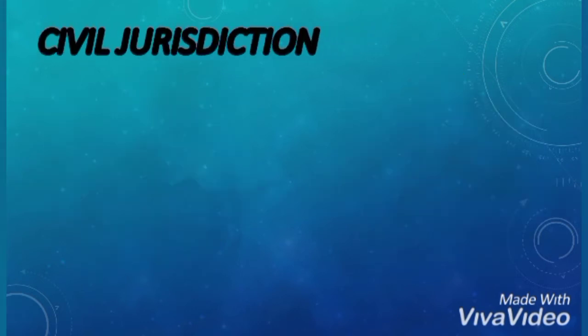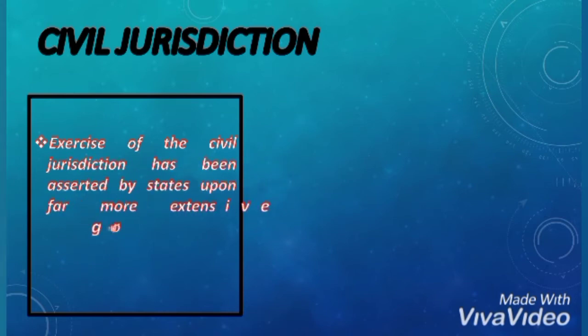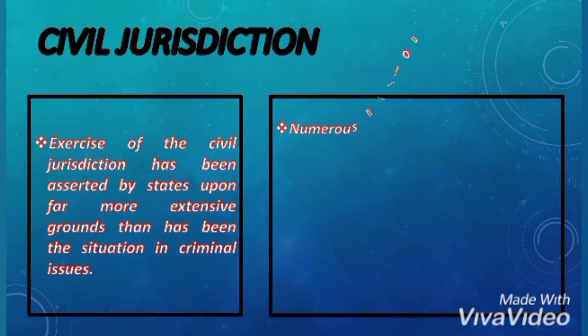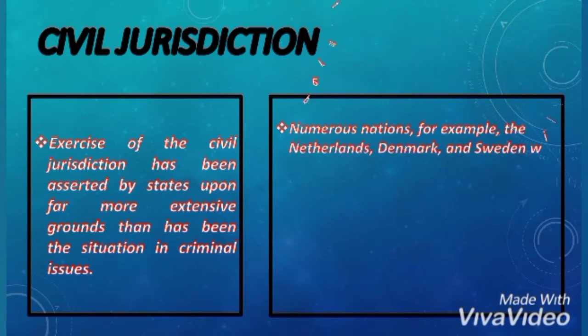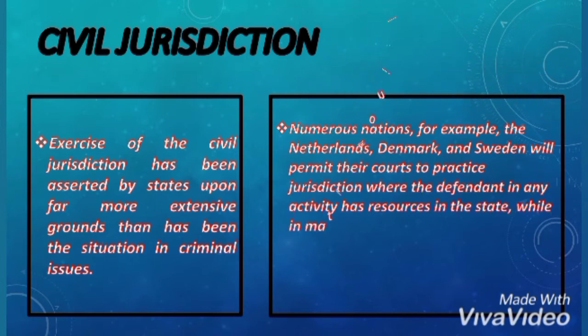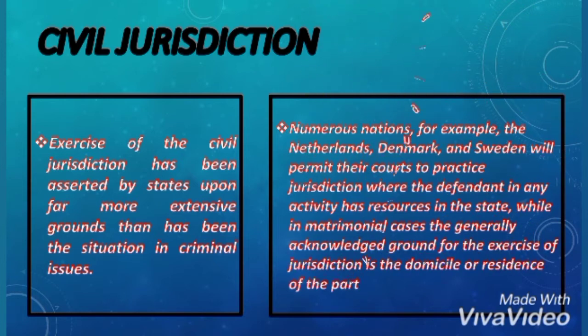What does civil jurisdiction mean? Civil jurisdiction: the exercise of civil jurisdiction has been asserted by states upon far more extensive grounds than has been the situation in criminal issues. Numerous nations, for example the Netherlands, Denmark, and Sweden, will permit their courts to exercise jurisdiction where the defendant in any action has resources in the state, while in matrimonial cases the generally acknowledged ground for the exercise of jurisdiction is the domicile or residence of the party bringing the action.